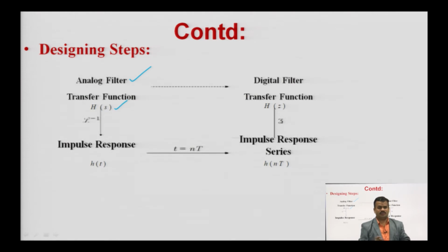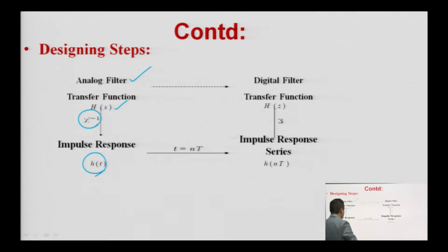Now, in the designing step of this method, if H of s is given to you, that is the transfer function of the analog filter, then you have to convert this H of s into h of t. How is it possible? By taking the inverse Laplace transform, or generally you are calculating the impulse response from this.